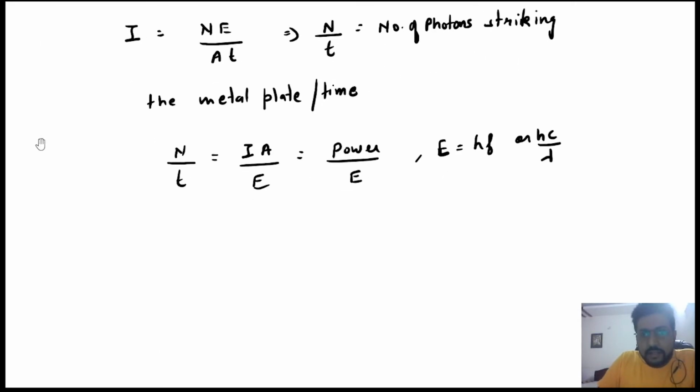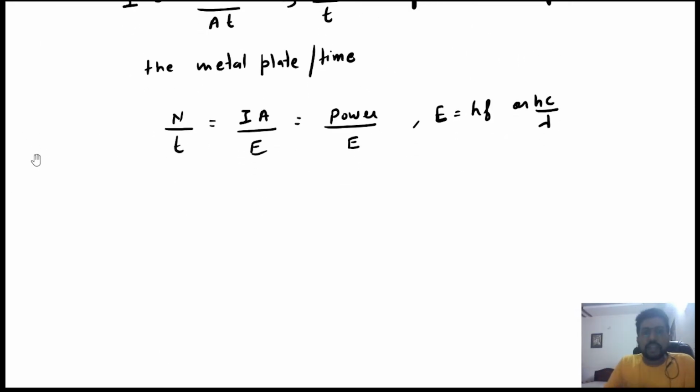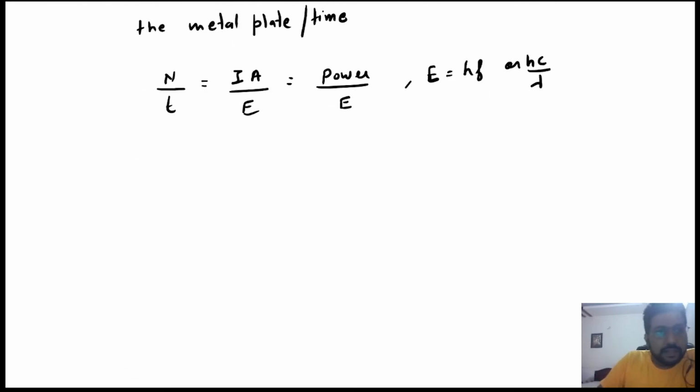Okay, so the number of photons striking the metal plate per unit time is a very important formula. When intensity is given, it will be I multiplied by A by E. When power of the beam is given, then you will say power of the beam divided by E, and E is HF or hc by lambda. Okay. There is one more term called photon flux.